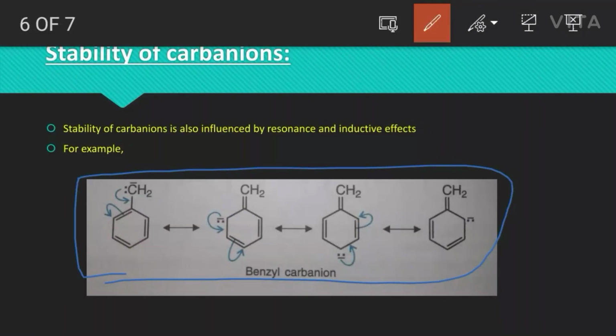That's why benzyl carbon ion is more stable as compared to the propyl carbon ion. It means resonance increases the stability of the carbon ion.